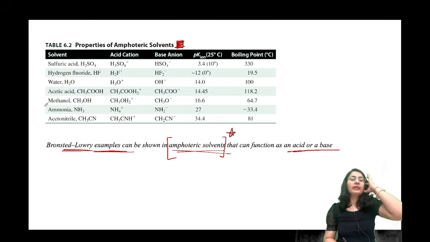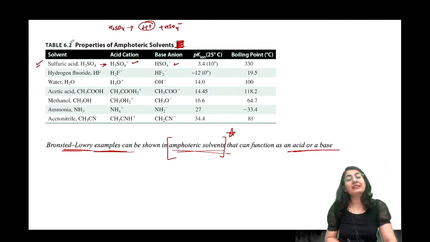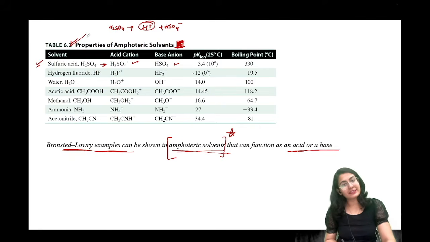Okay. So for example, when we talk about sulfuric acid, this is our solvent. If you look at the self ionization of H2SO4, it is going to break into an H plus and an HSO4 minus. So this H plus can be taken up by another H2SO4 molecule to form H3SO4 positive, and this is our remaining conjugate anion. This is self ionization. So these are the properties of some amphoteric solvents that I'm going to show you, which are going to help you in understanding the solvent system again.